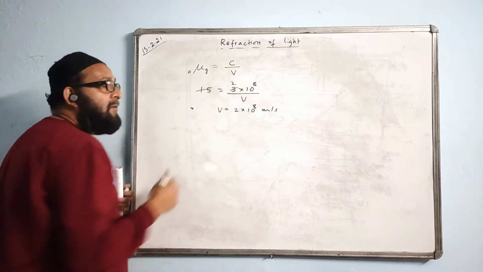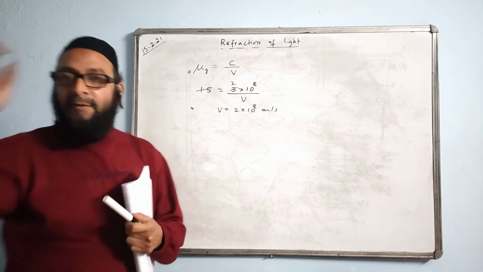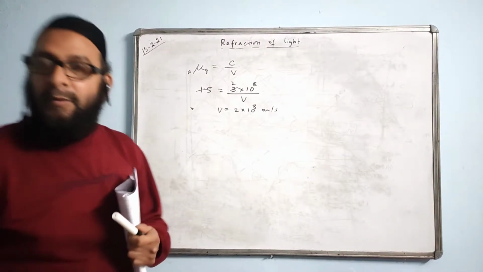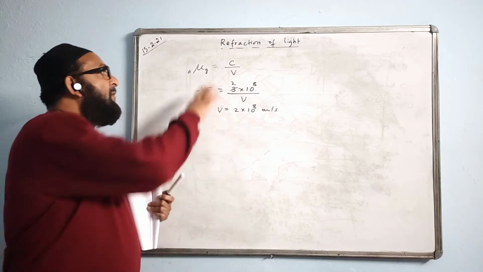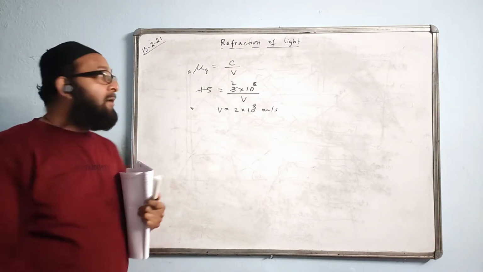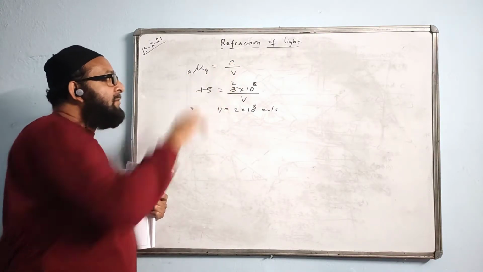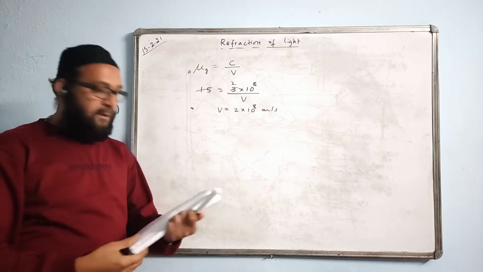The value of C, speed of light in air, will be given in the question, or even if not given, we will take this value only. So in the refractive index formula, we have speed of light in vacuum or air, upon the speed of light in this medium. Put the value and find the answer.